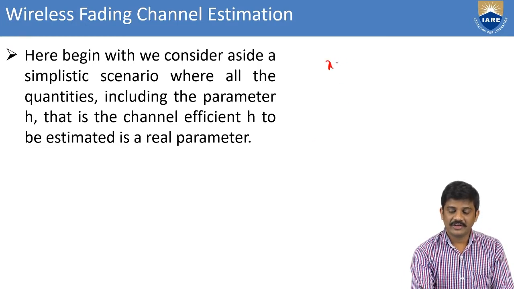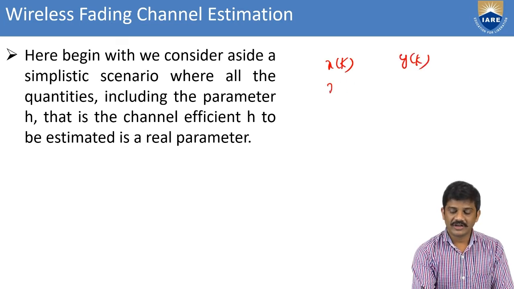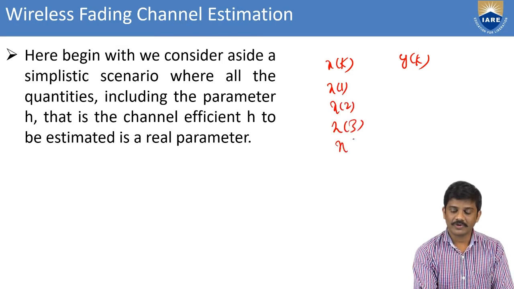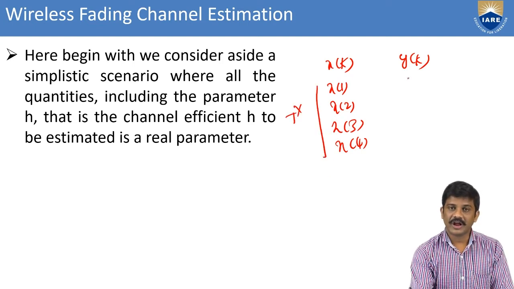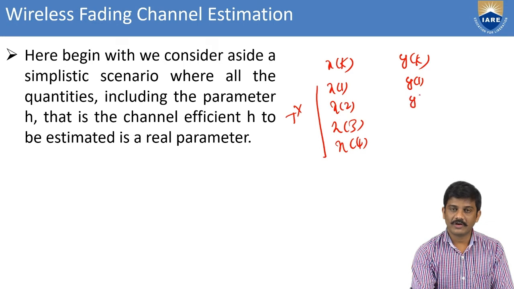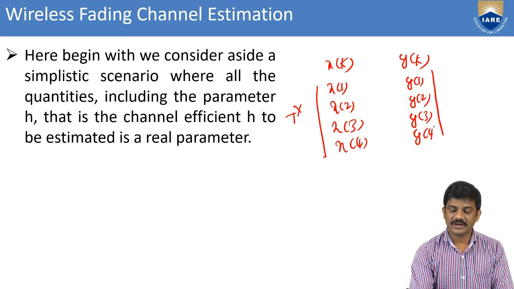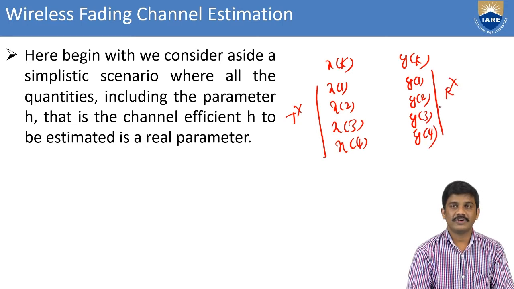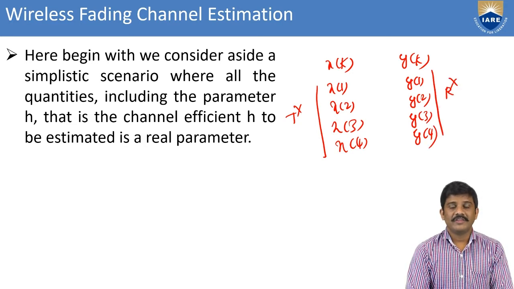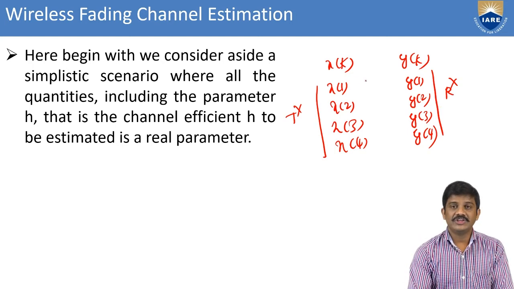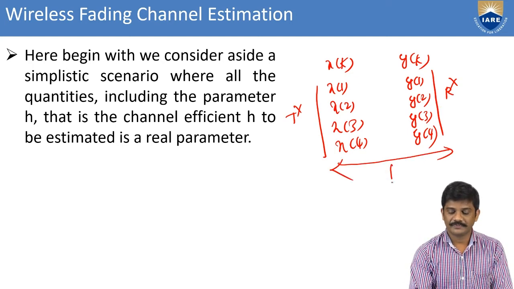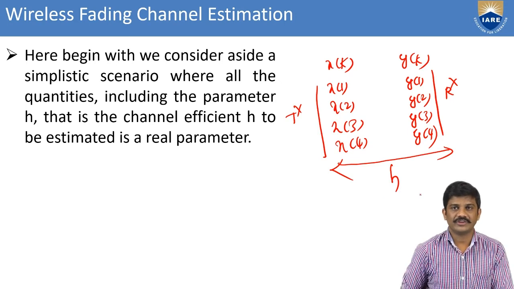You are considering that this is a transmitter symbol, this is a receiver symbol. Then you can consider x of 1, x of 2, x of 3 and x of 4. I consider here four different transmitted symbols. Here we can also consider y of 1, y of 2, y of 3 and y of 4. These come under the receiver section. This is four transmitter symbols and four receiver symbols. Then we can estimate, in between these two, we can find out the h. That is a channel coefficient.